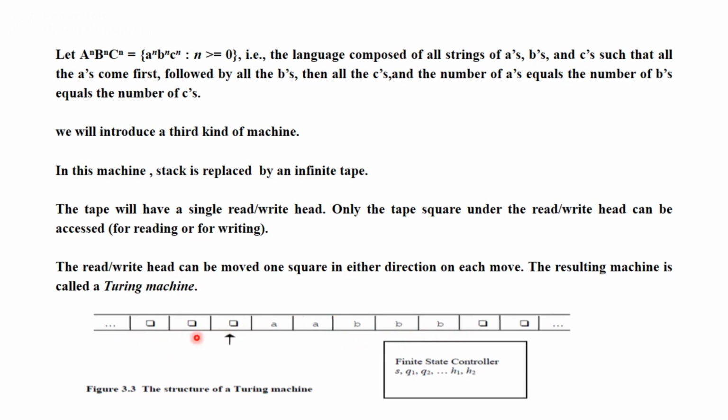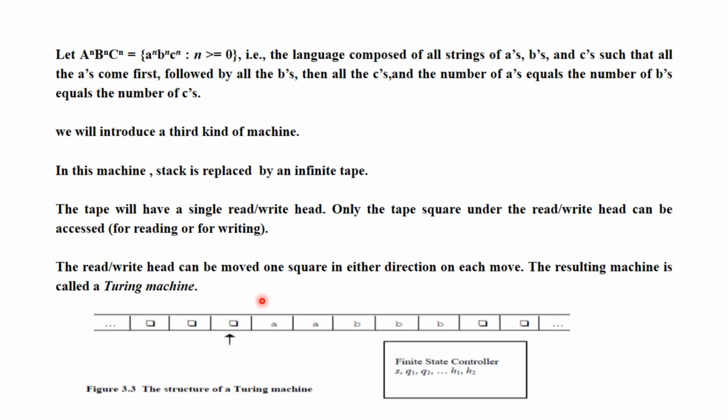Before your input everything will be blank, and after your input everything will be blank. The tape will have a single read-write head. The read-write head will always be over the current character which is being processed. Only the tape square under the read-write head can be accessed for reading or writing.